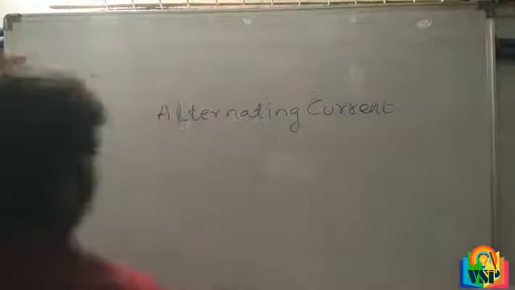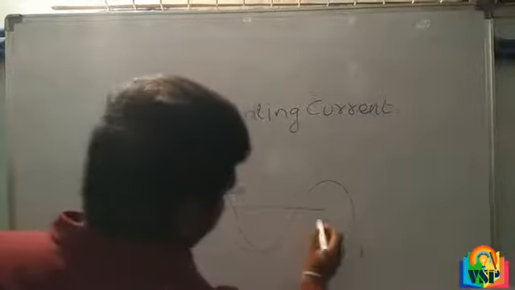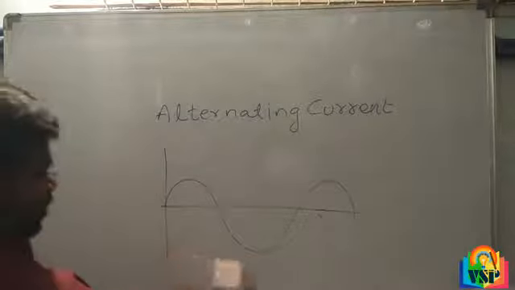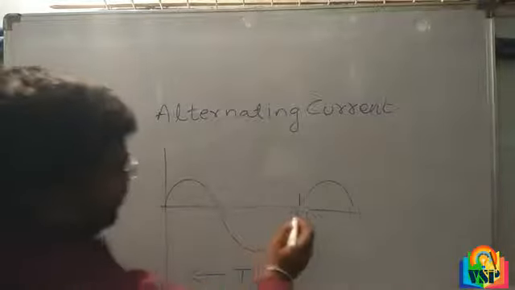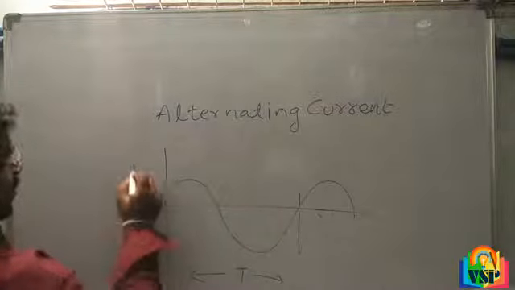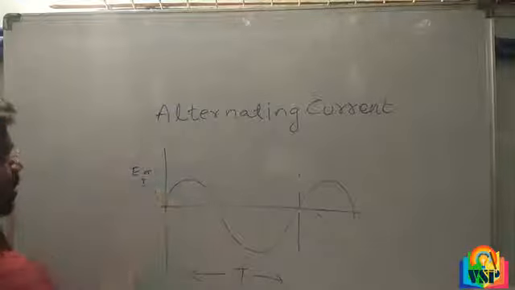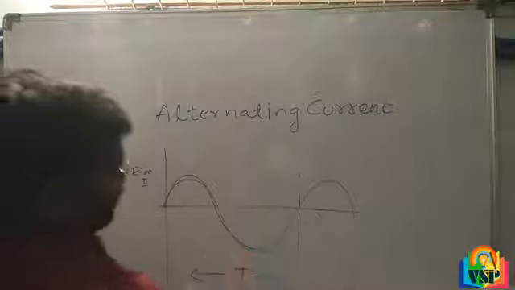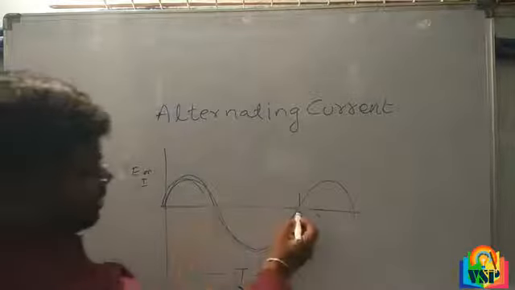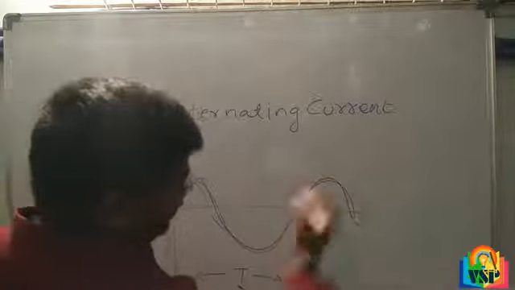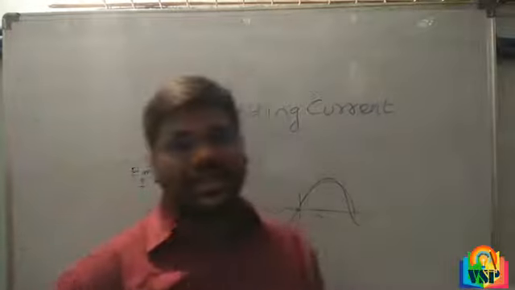See here, we can represent alternating current like this. This is a particular time interval. The magnitude and direction indicate the alternating voltage or alternating current. So maximum and minimum. After time T the direction and magnitude start the same. This type of current we call alternating current.